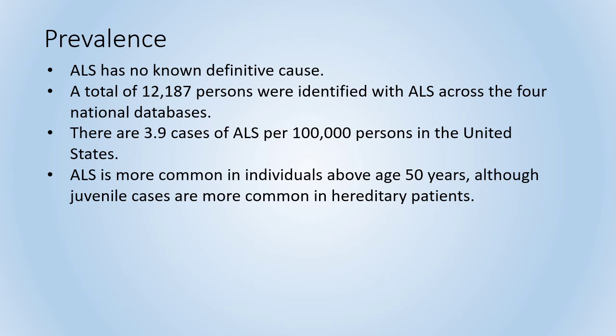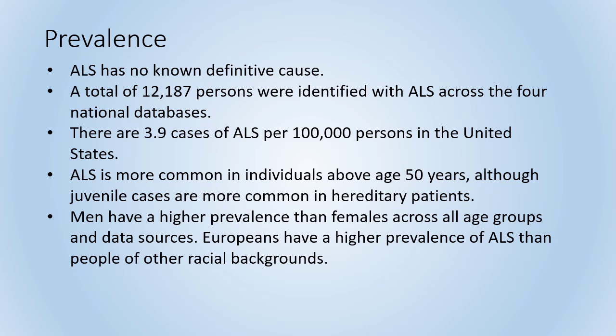ALS is more common in individuals above the age of 50 years, although juvenile cases are much more common in hereditary patients. It's also found that men have a higher prevalence than females across all age groups and data sources for ALS, and that Europeans have a higher prevalence of ALS than people of other racial backgrounds.